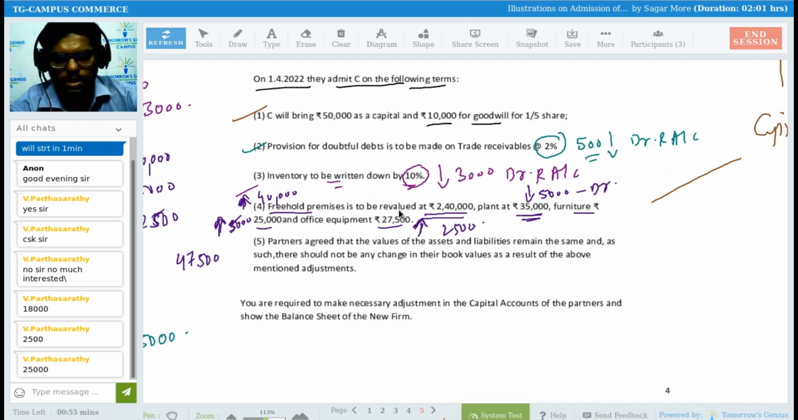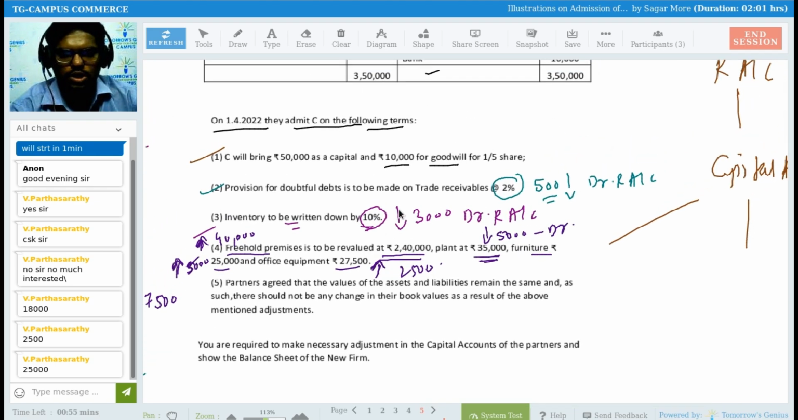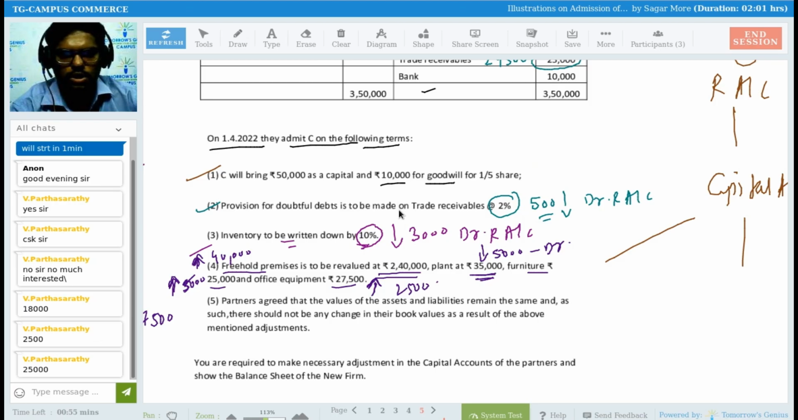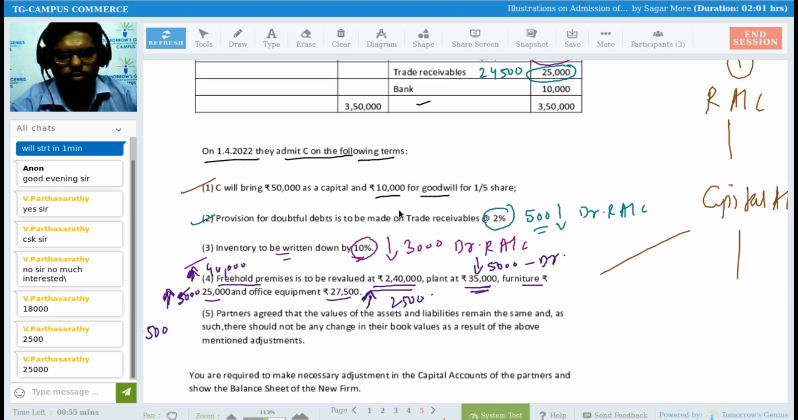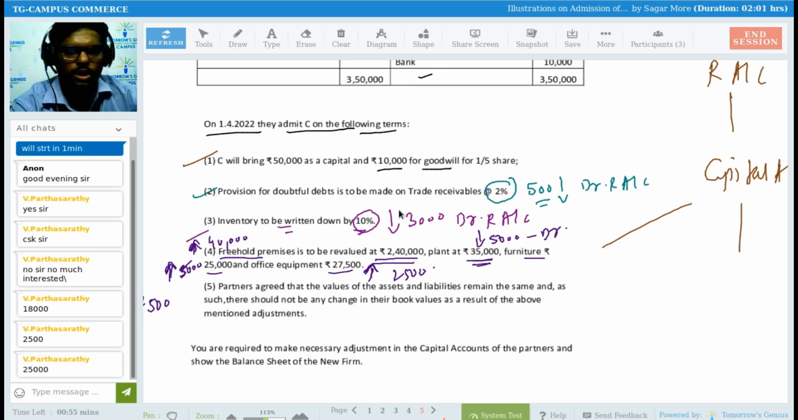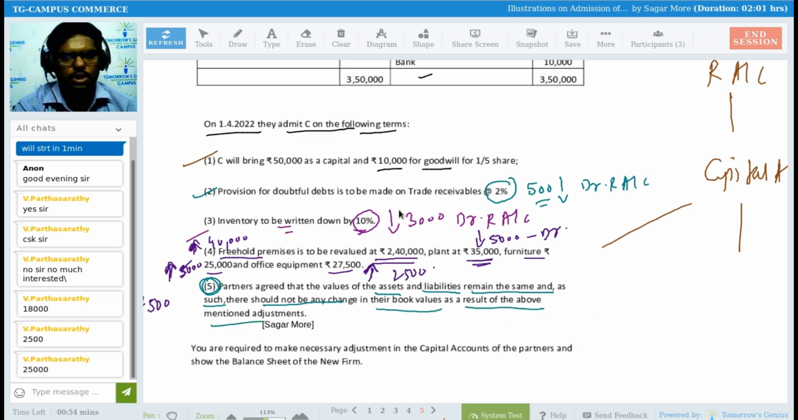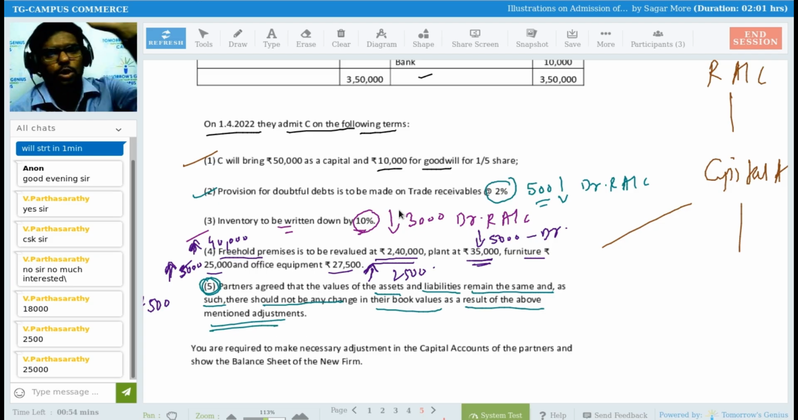Now, partners agreed that the value of the assets and liabilities remain the same, and as such there should not be any change in the book values as a result of the above mentioned adjustments. So what is the meaning of this line? See, this adjustment is very much important. Sir, they are saying even if you did all the adjustments above, there will be no change in the book value.